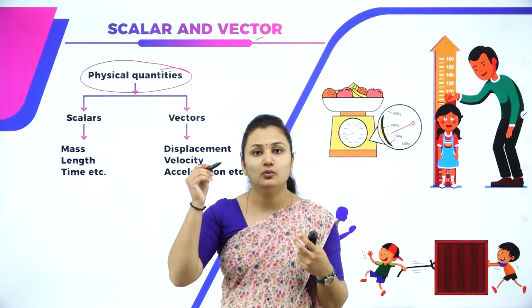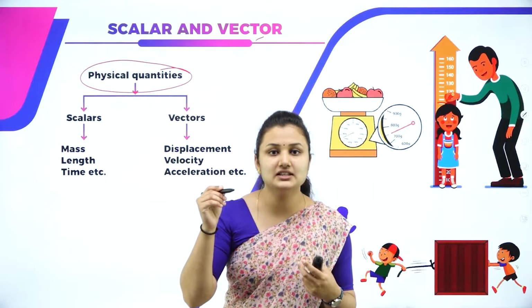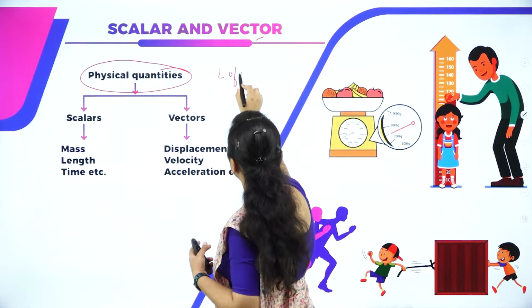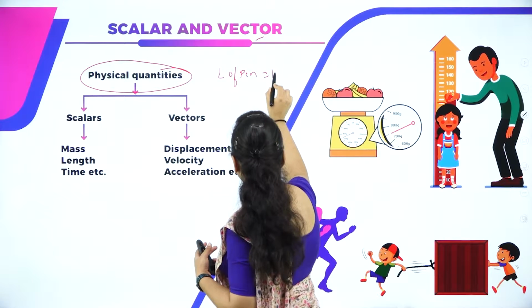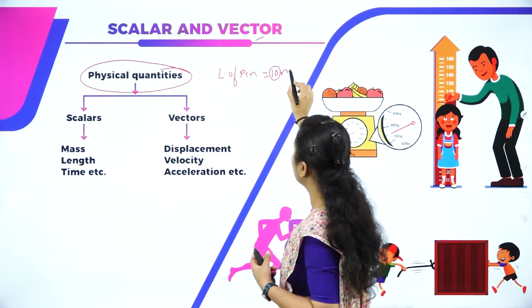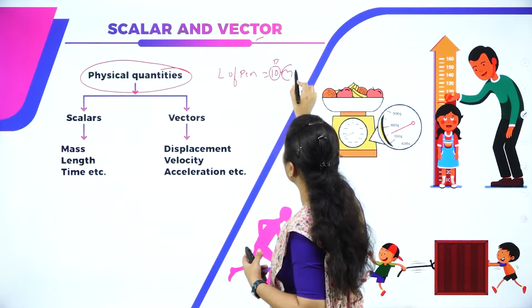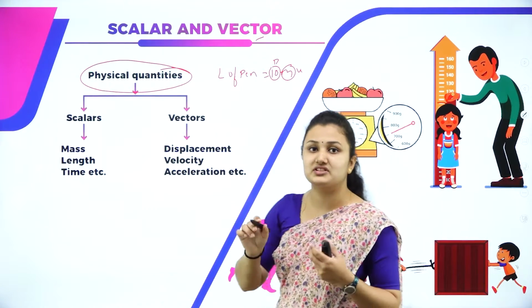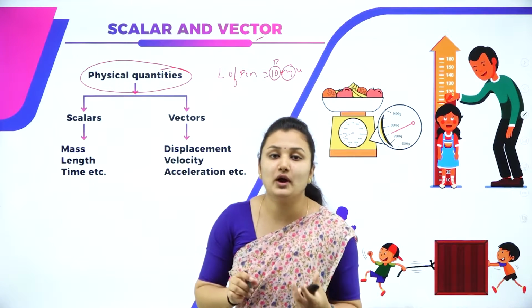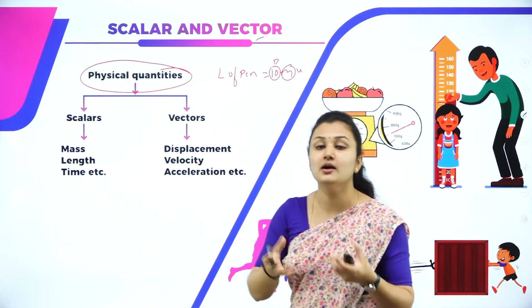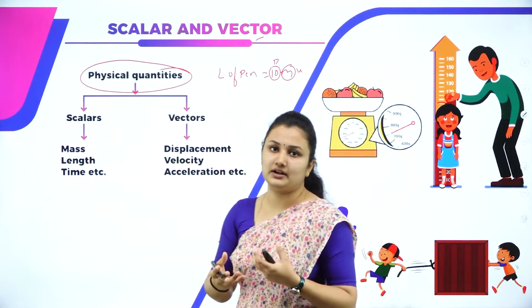For example, what is the length of the pen? It is 10. 10 what? Meter. So this is your physical quantity and this is your unit to represent this physical quantity. We have studied in chapter 2 about units and measurements, how we assign units to the measured physical quantity.